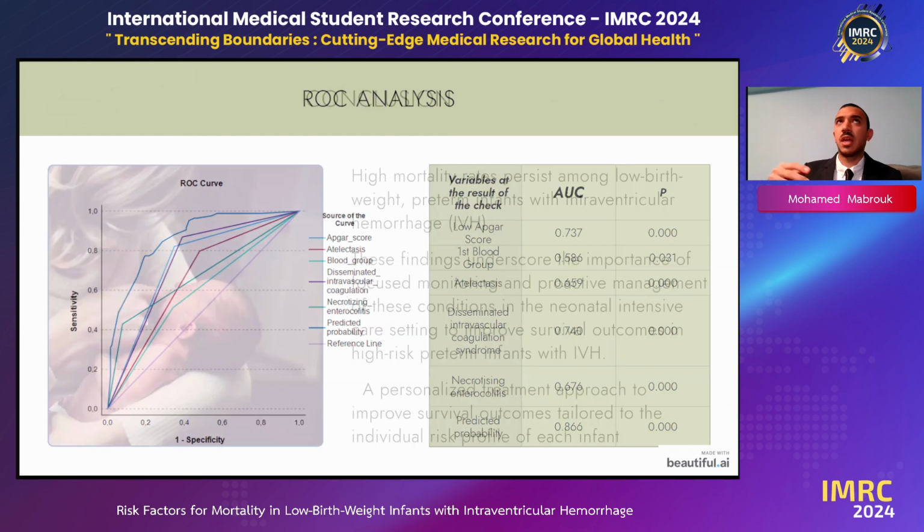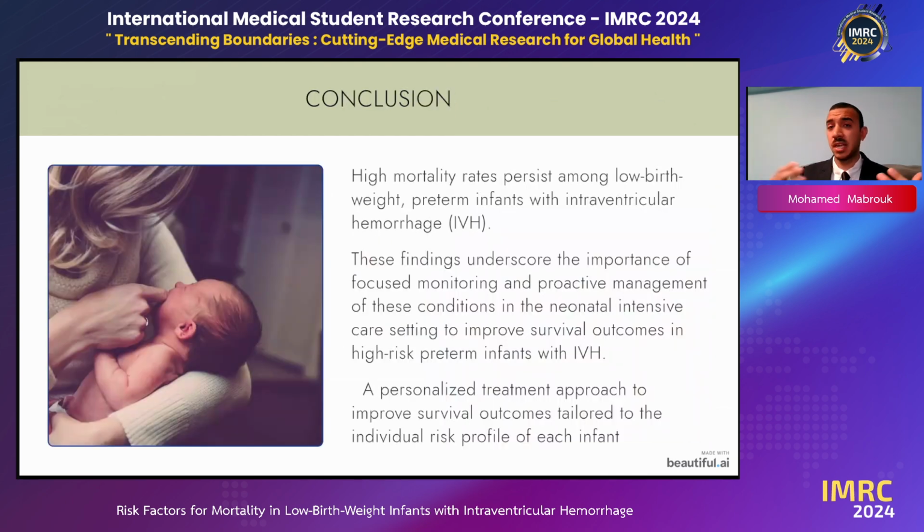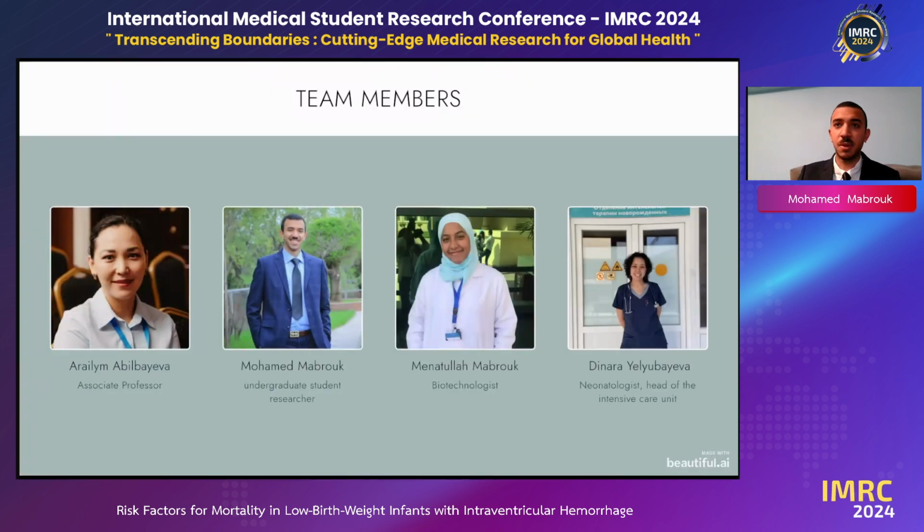So moving on and concluding, summarizing whatever I said, it means that all these mortality rates persist among low birth weight infants and that will come with IVH. This is important for us because we have to monitor and proactively manage these conditions. And if we can diagnose them earlier, we can have a personalized treatment approach, which will help us have better survival outcomes.